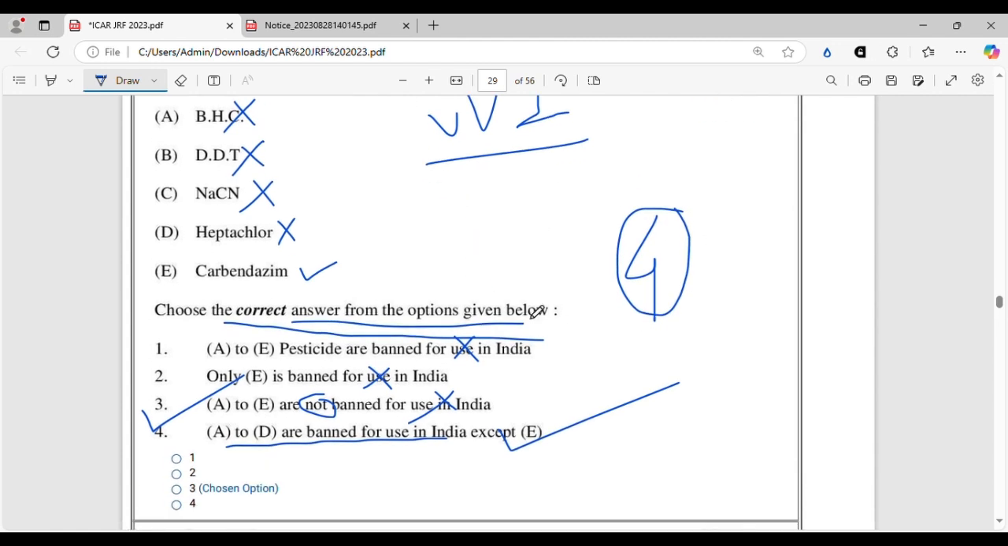From the options, you can make an idea even if you don't know the answer, but still this one is a bit confusing. You have to specifically know that carbendazim is not banned in India now, then only you can answer this question. So option 4.